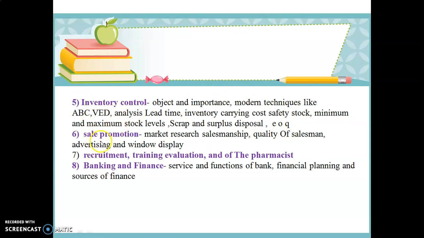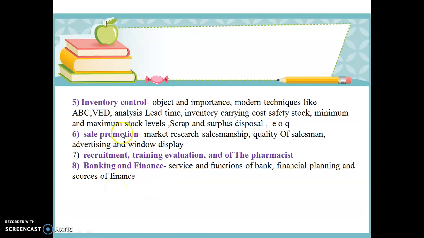The next is sales promotion. In that, the definition of sales promotion, then market research, salesmanship, qualities of a salesman, then advertising and window display. The next is recruitment, training and evaluation of the pharmacist. The next is banking and finance. In that, the services and functions of banks, then financial planning and sources of finance.